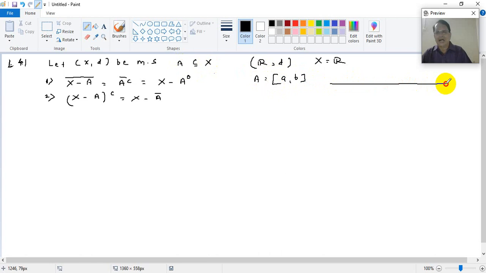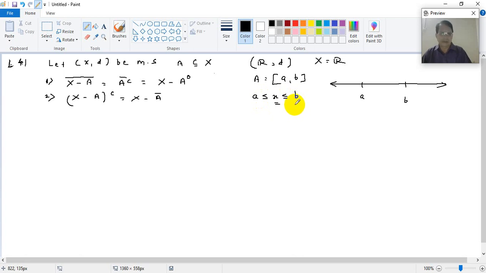So if this is your R and this is a and b, then this is your set. Closed interval [a, b] contains all real numbers x such that a is less than or equal to x, less than or equal to b. I'm writing in short; actually it should be in curly brackets, x belonging to R such that, etc. All these are elements of R lying between a and b, inclusive of a and b.